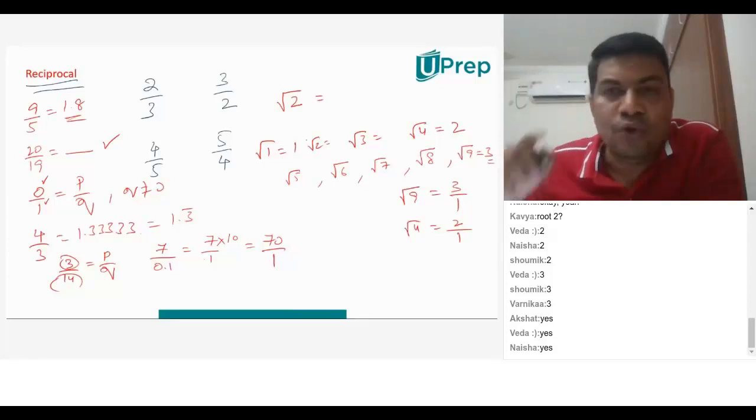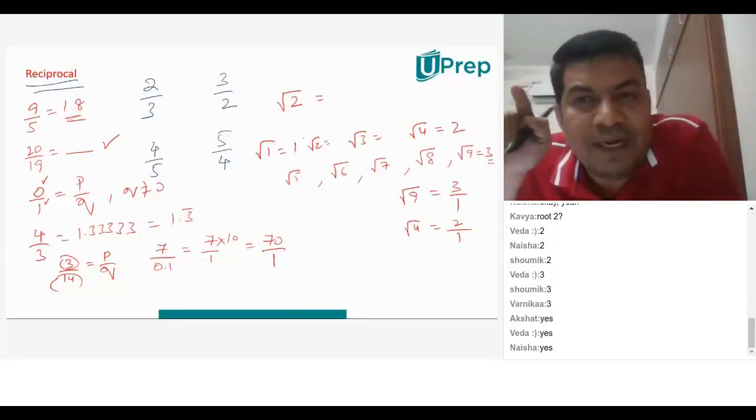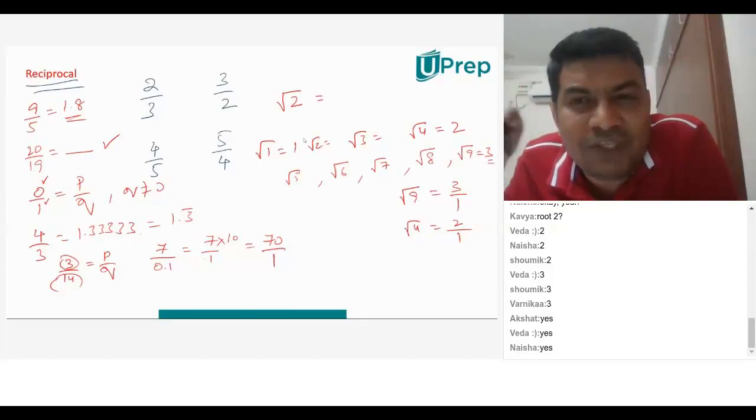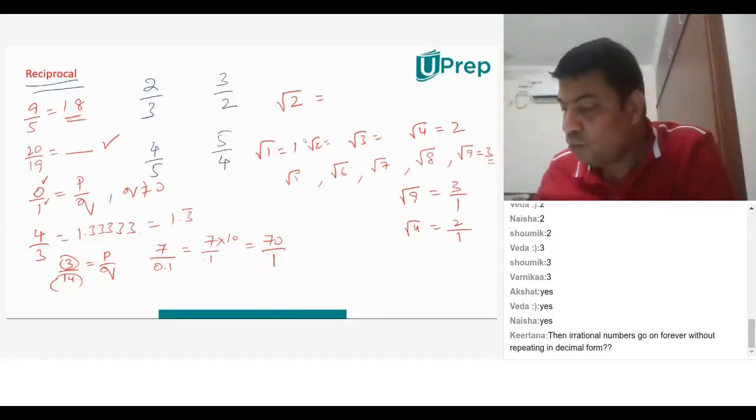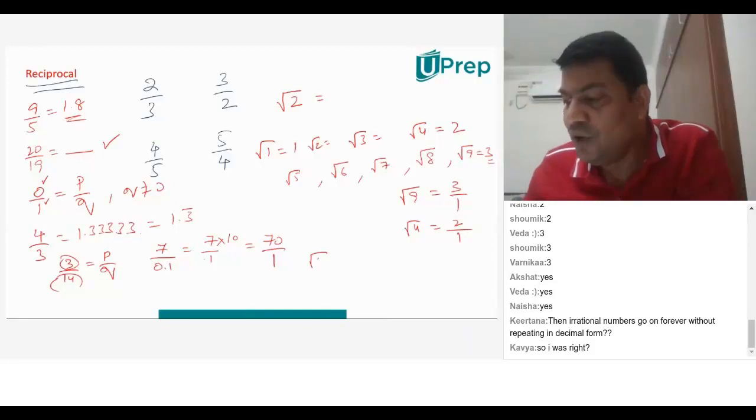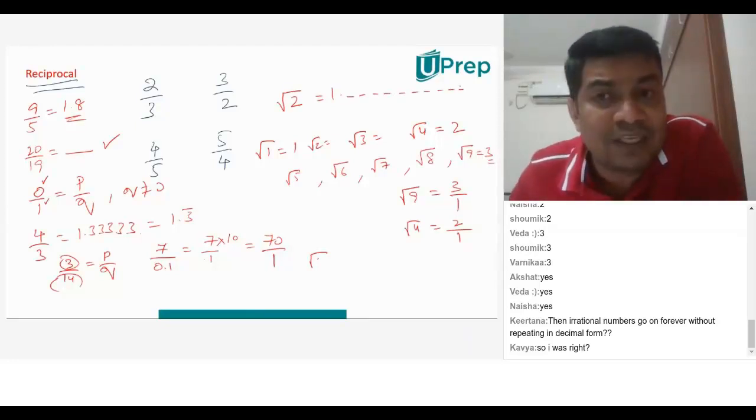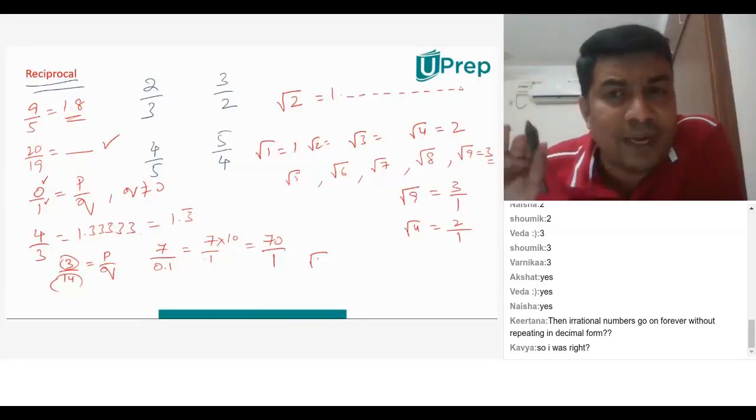But root 2, when you calculate the decimal value, 1 point something, the numbers that come are non-recurring and non-terminating. We are not in the class of learning root 2, root 3. There's a separate class for that.